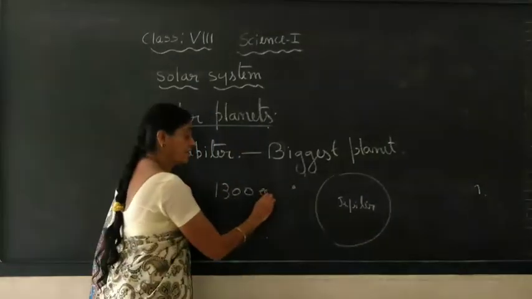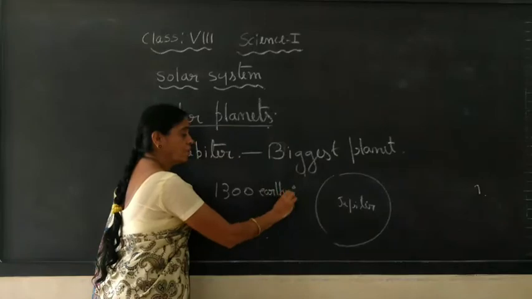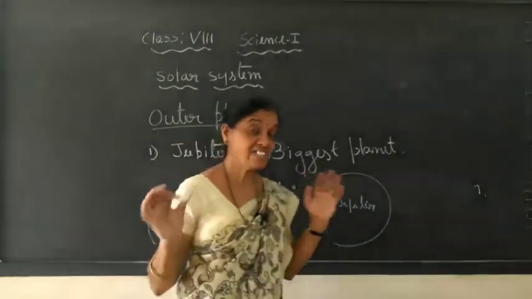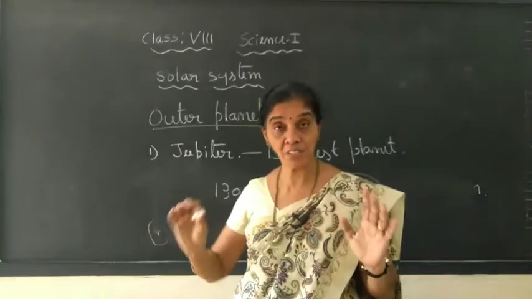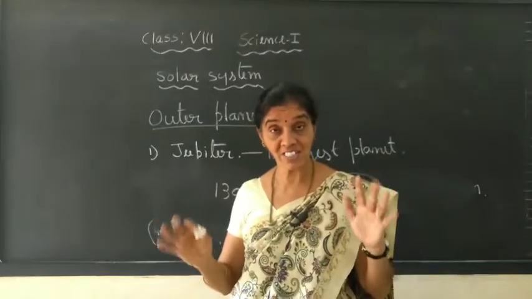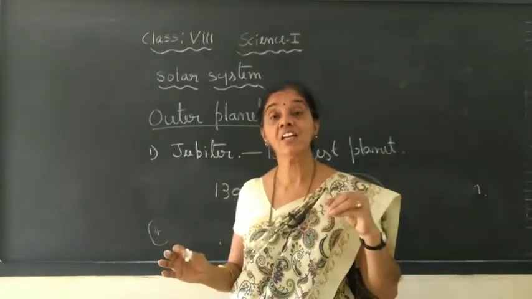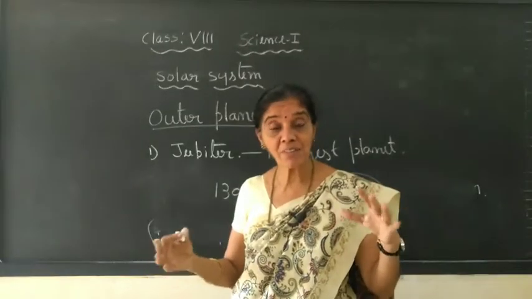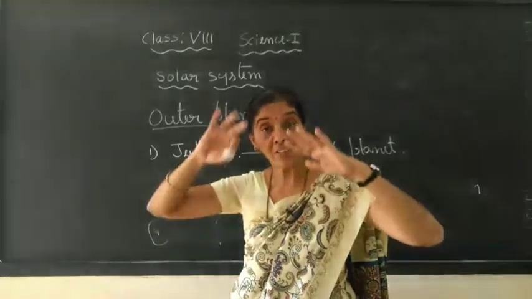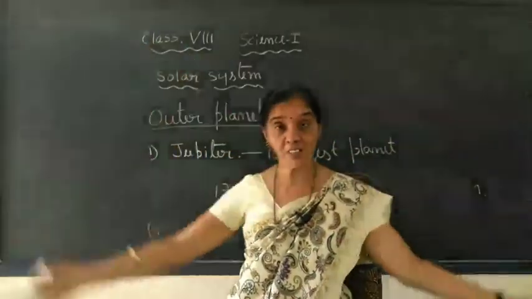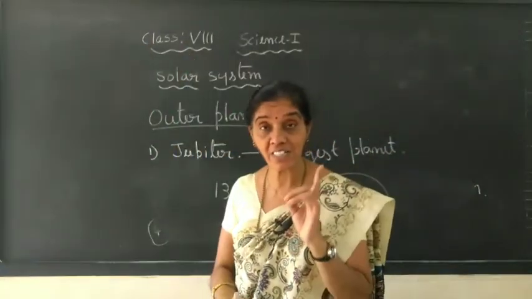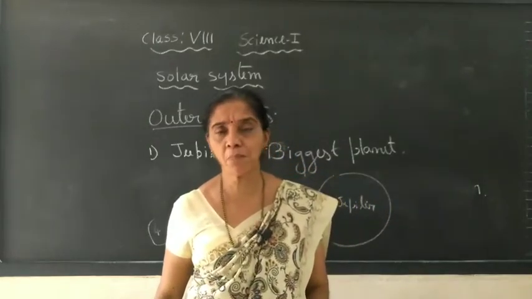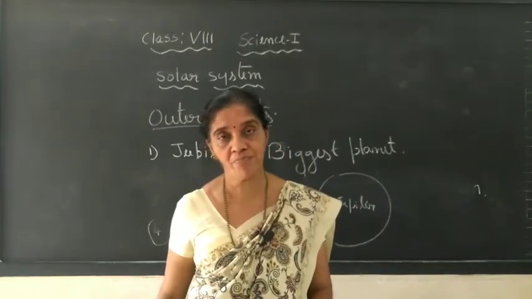1,300 Earths will be filled inside the Jupiter. So that is the size of the Jupiter. Can you get the picture? 1,300 Earths you can fill. That much is our Earth. To make one big Jupiter you need 1,300 of them. That is the size of the Jupiter. It is the biggest planet in our solar system.